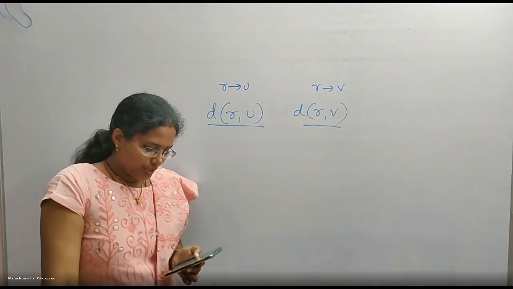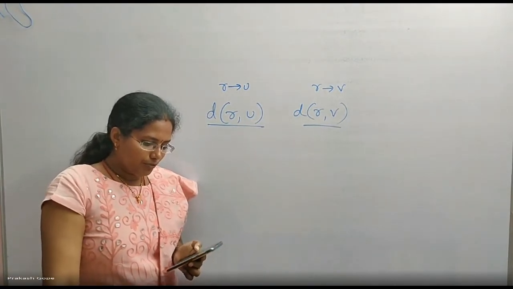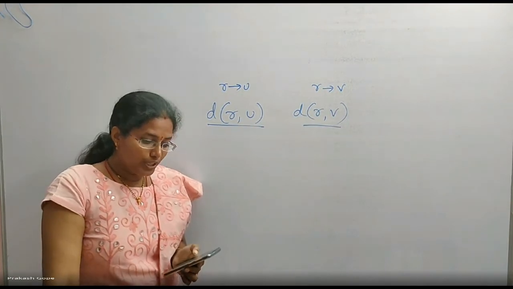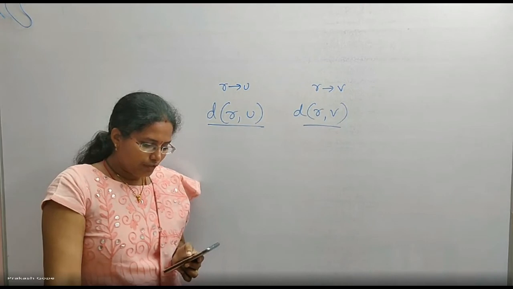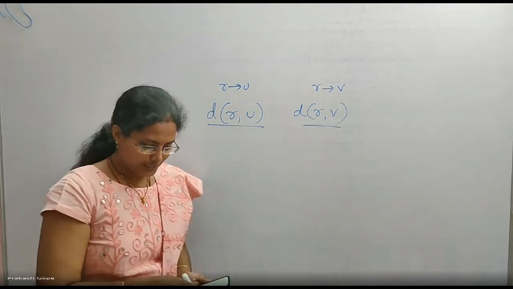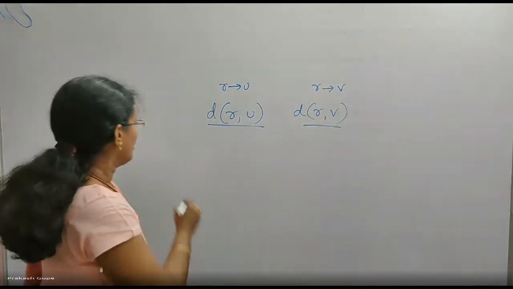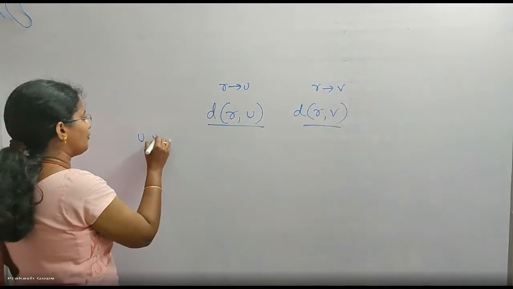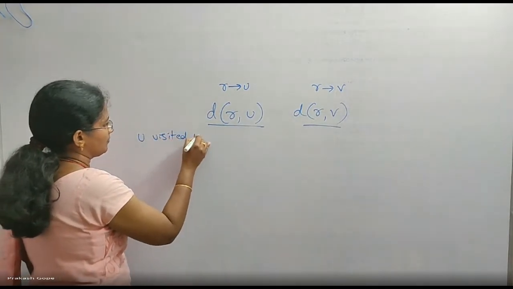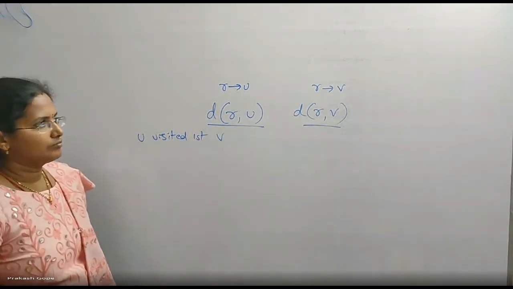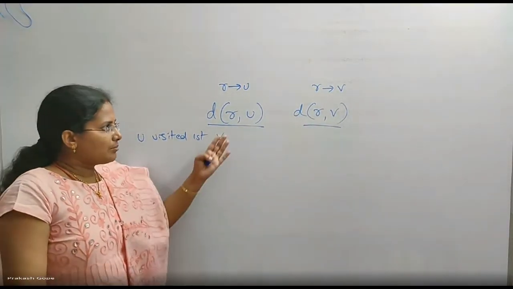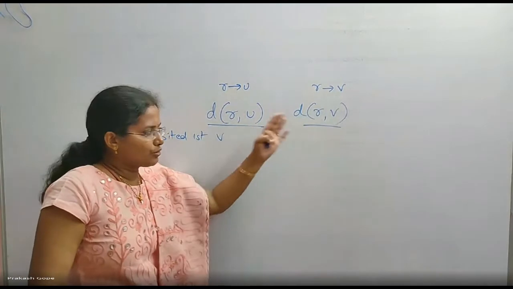In G, if U is visited before V during BFS traversal, which one of the following statements is correct? U is visited first, before V. What is the meaning? What is the relation between these two?